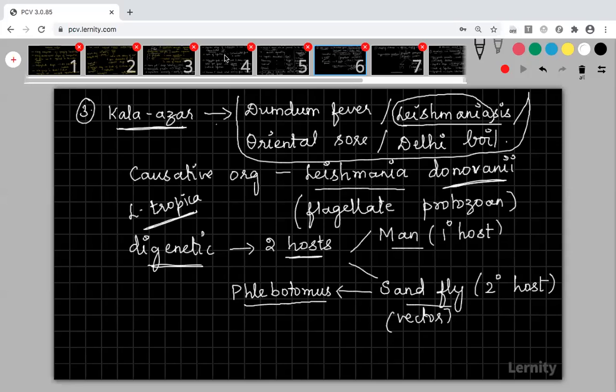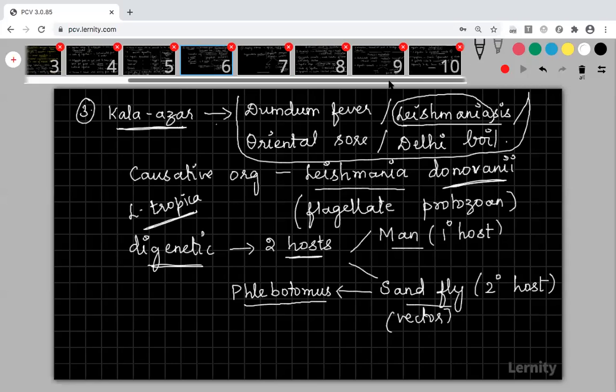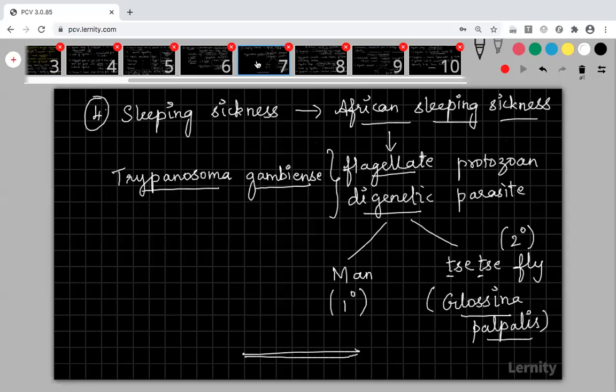In elephantiasis, I told you, right, due to lymph accumulation. The infection will take place in your lymphatic vessels, and what will happen, your lymph should go and mix with your bloodstream, but in filariasis the lymph will accumulate in your limbs itself. That will lead to big feet, giant feet in elephantiasis. If fluid accumulation is there in any part of your body, automatically swelling or inflammation will be there. So lymph is one type of fluid, right? So if this fluid accumulates in your limbs, automatically the legs will become swollen.